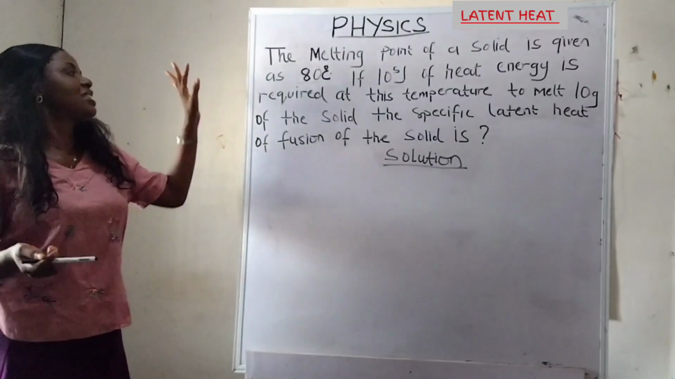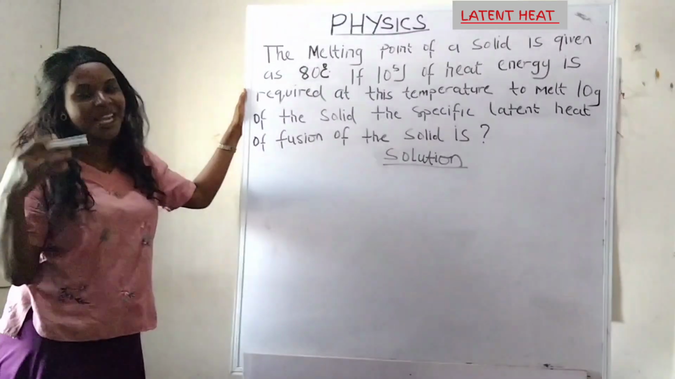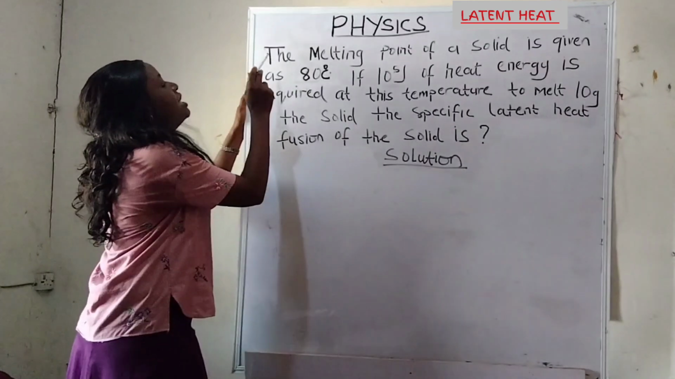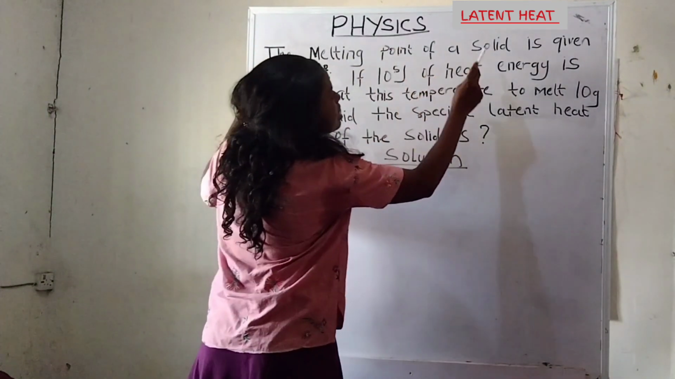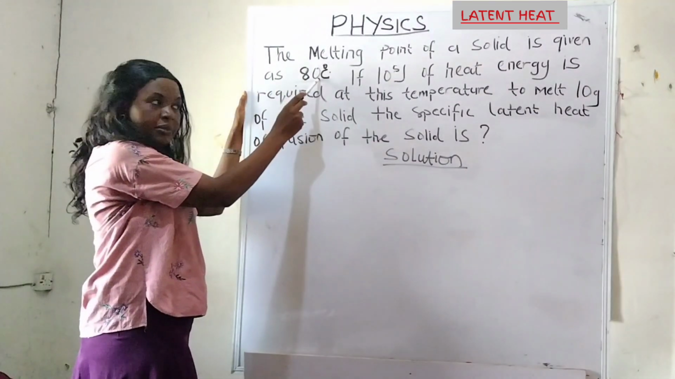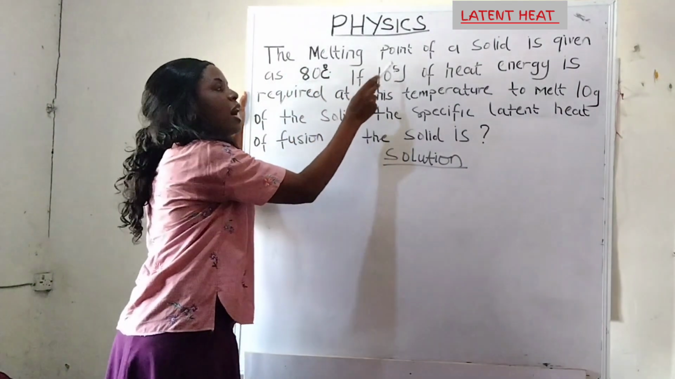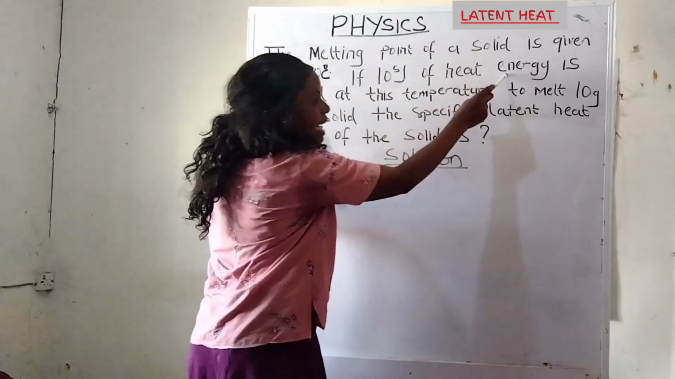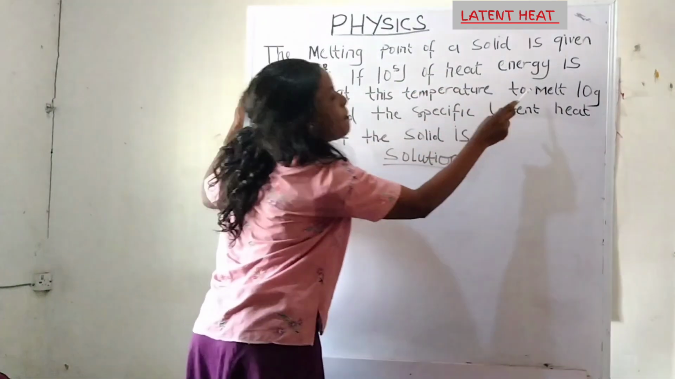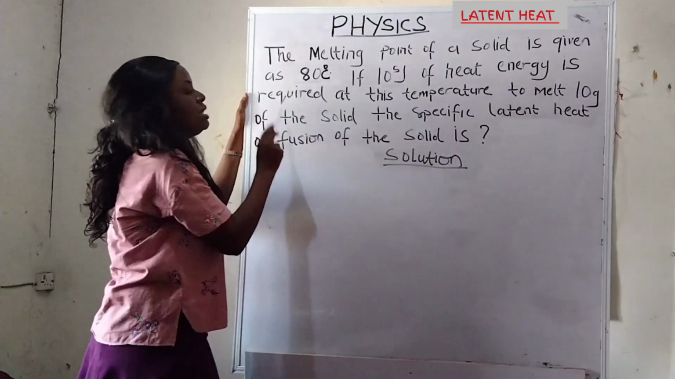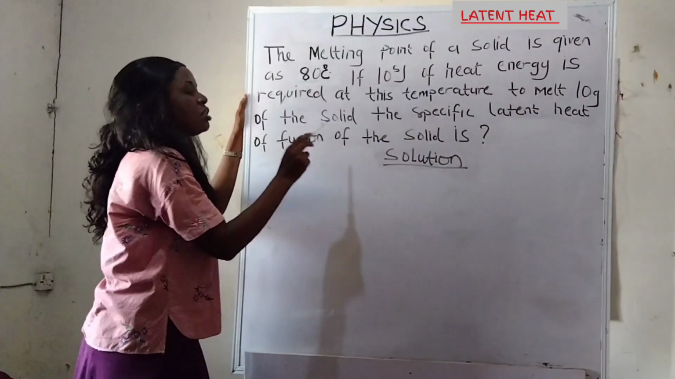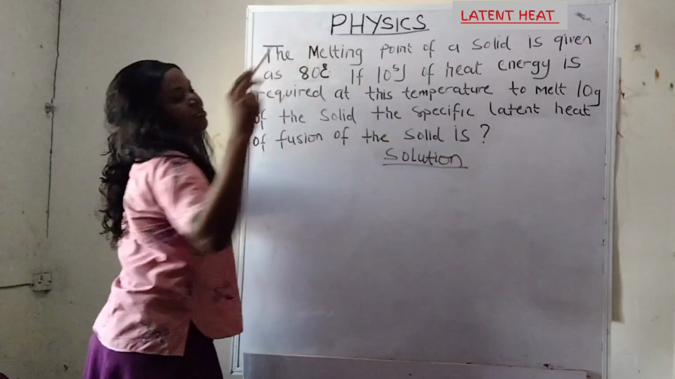Okay, let's take the question on the board. Now that you have known what latent heat is all about, the question says: the melting point of a solid is given as 80 degrees Celsius. If 10 raised to the power 5 joules of heat energy is required at this temperature to melt 10 grams of the solid, the specific latent heat of fusion of the solid is...